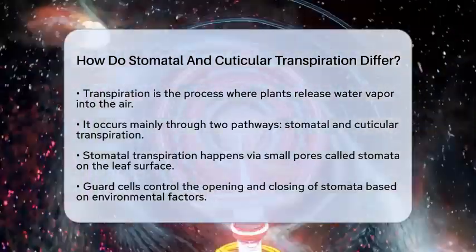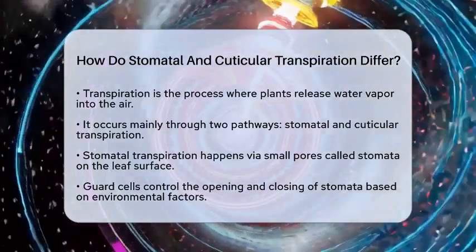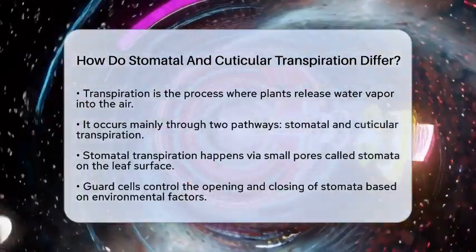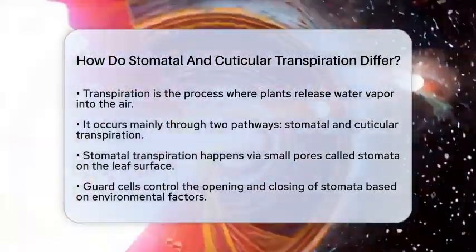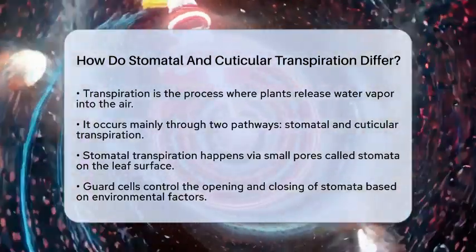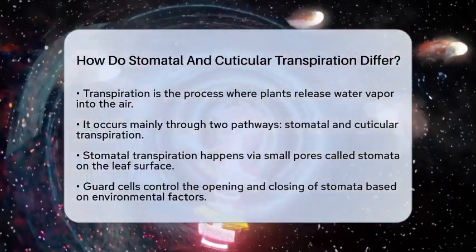Transpiration is the process where plants release water vapor from their leaves into the air. It mainly happens through two pathways: stomatal and cuticular transpiration. Understanding how these two differ helps us see how plants manage water and how water moves through the water cycle.